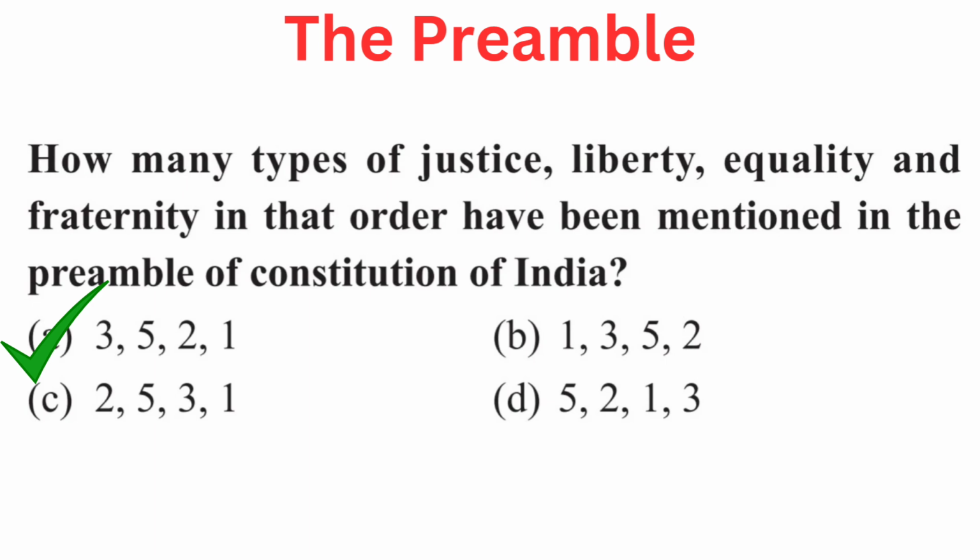Your question is, how many types of justice, liberty, equality and fraternity, in that order, have been mentioned in the preamble of Constitution of India? Your options are A. 3521, B. 1352, C. 2531, or D. 5213. Right answer is A.